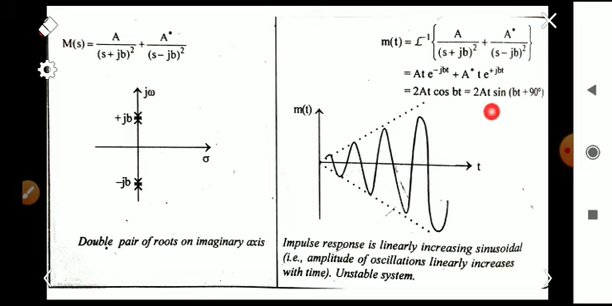So At means it is a ramp function. So the characteristics contain those of ramp and sine. Ramp and sine, so the nature will be a ramp. The impulse response is linearly increasing sinusoidal. We can say that the impulse response m(t) is linearly increasing sinusoidal as time t tends to infinity. So in this case also the system is unstable, because it is always increasing its amplitude.